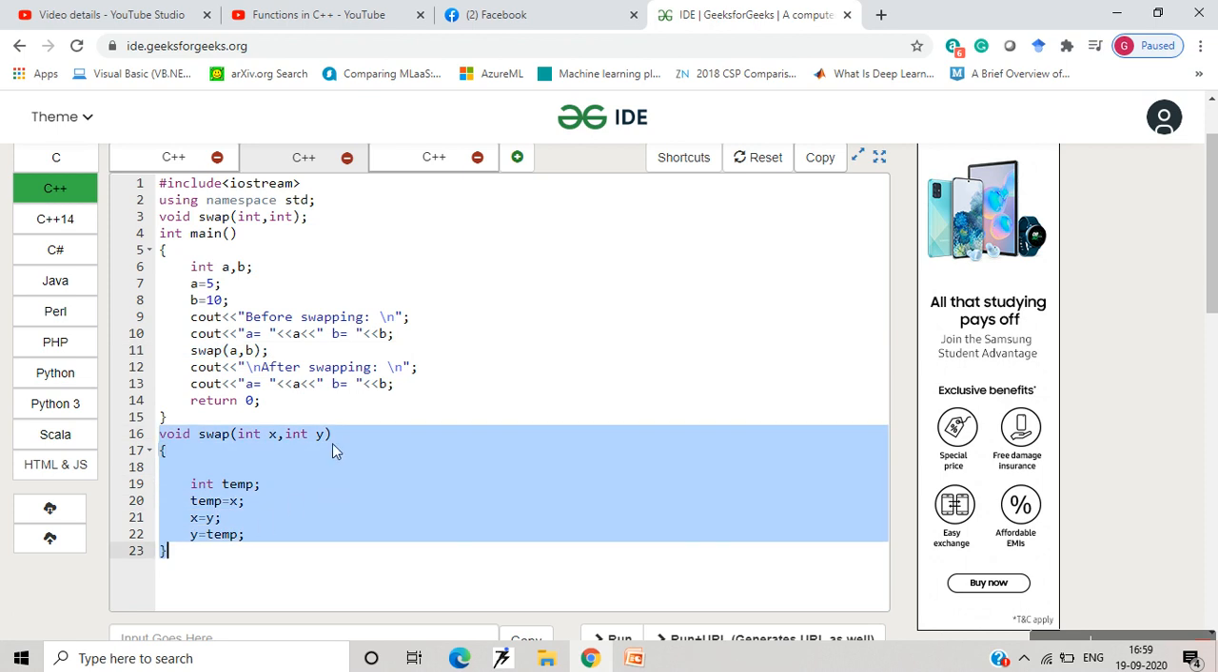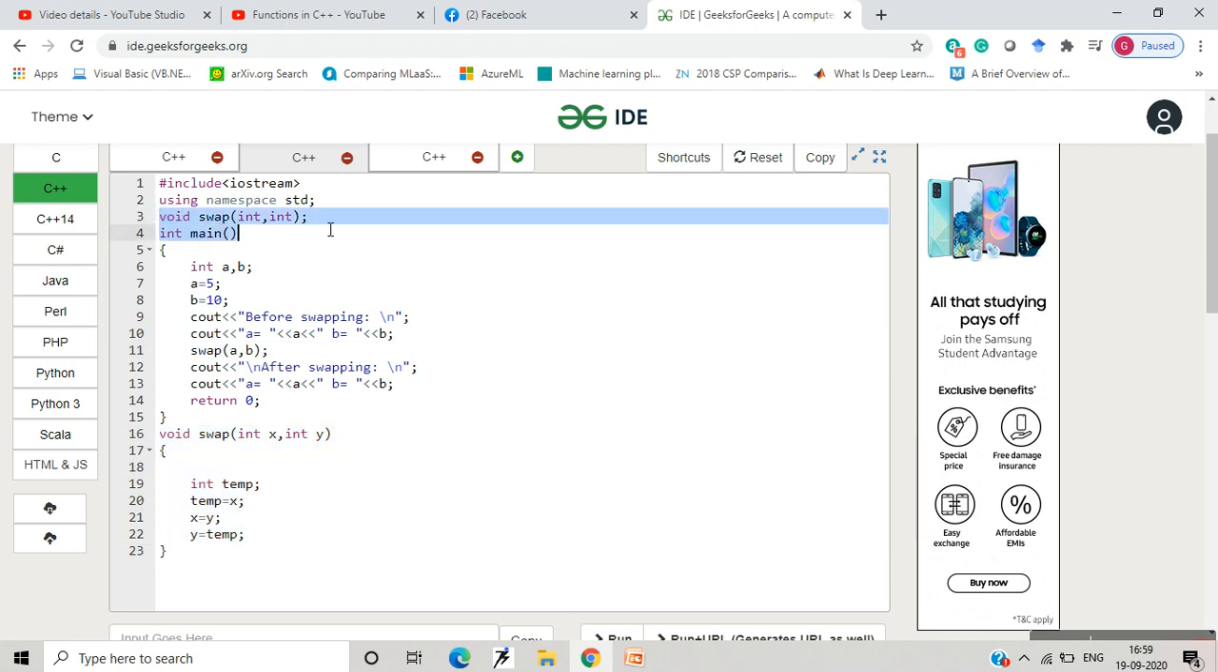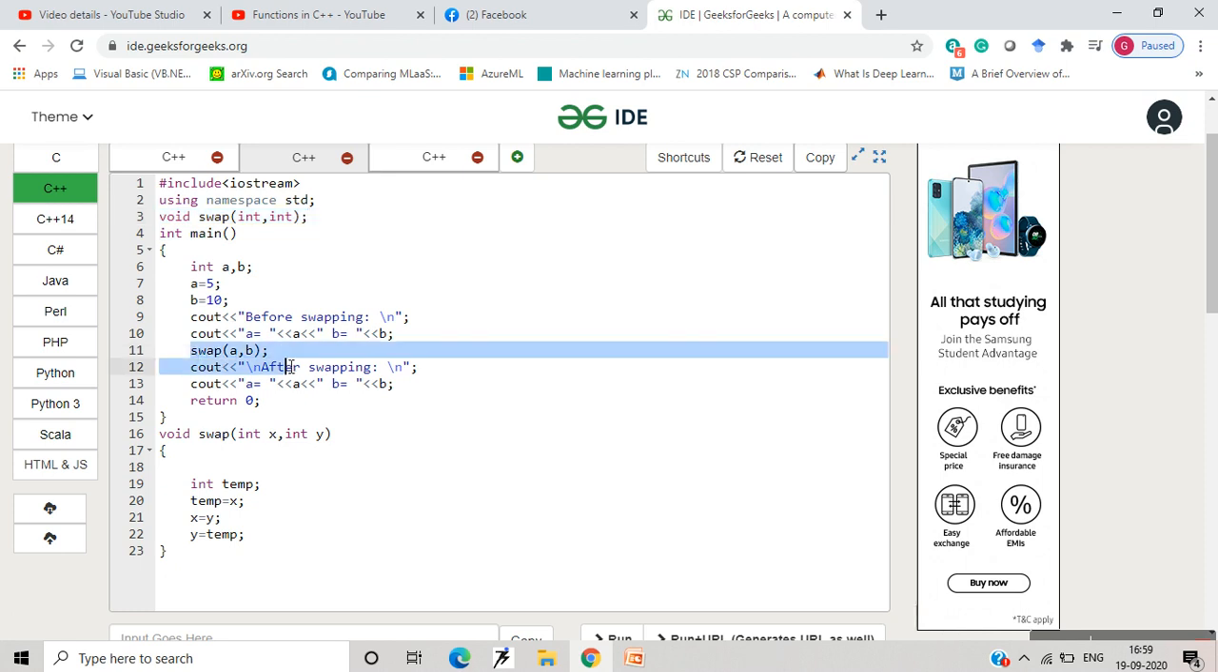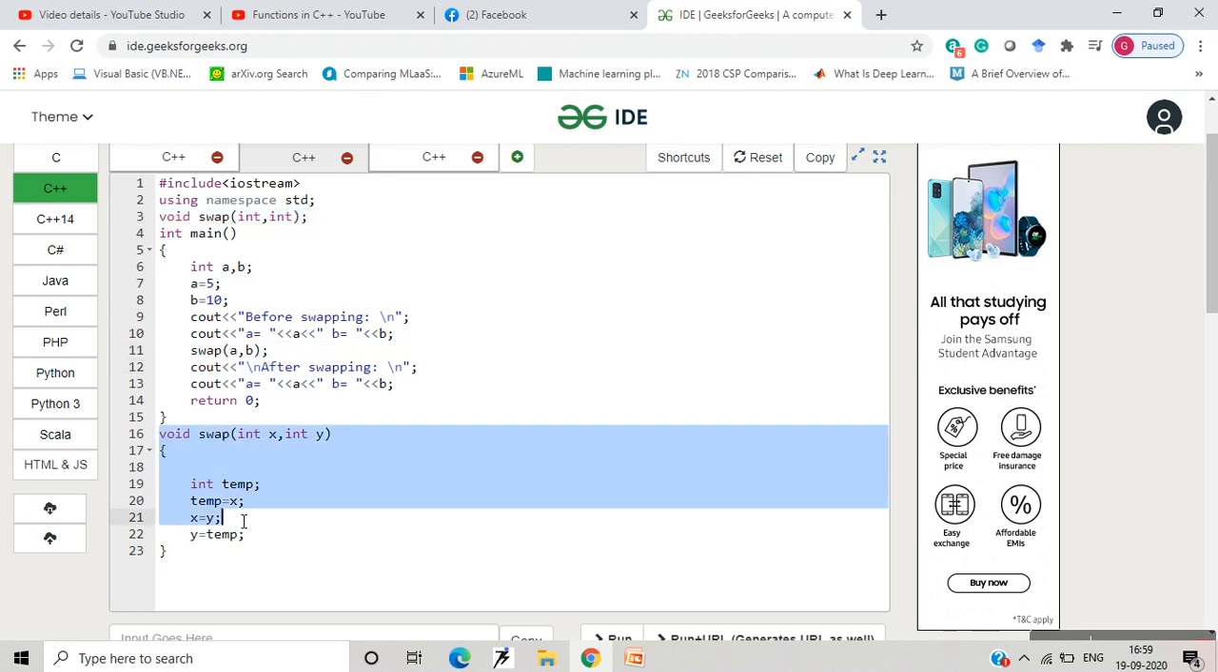If you want to know what a function declaration is, what a call to a function is, what a function definition is, and what the function body is, you can refer to my previous lecture, whose link I have given in the description box below.